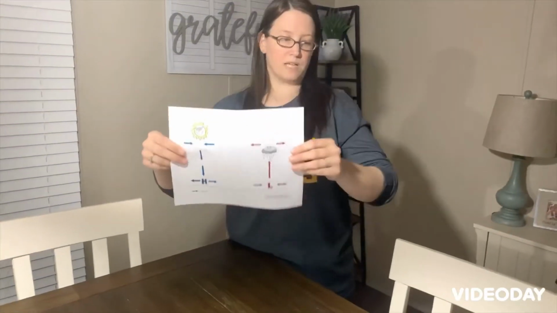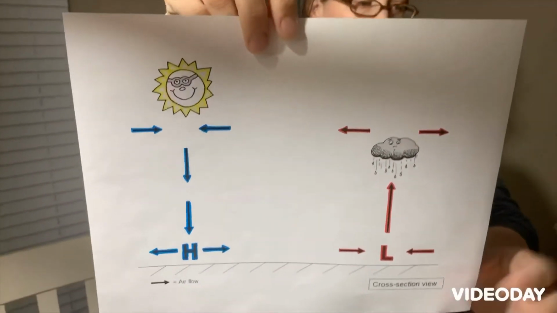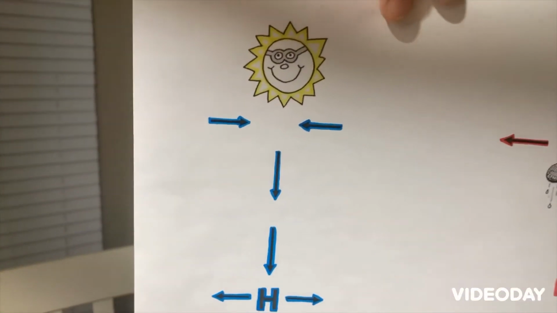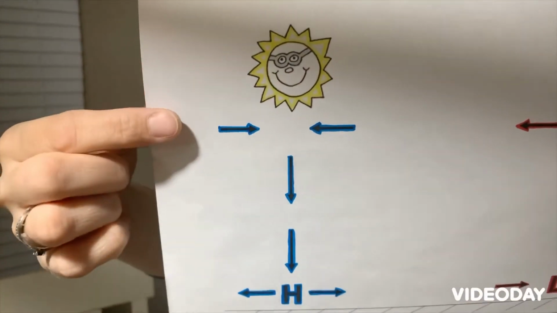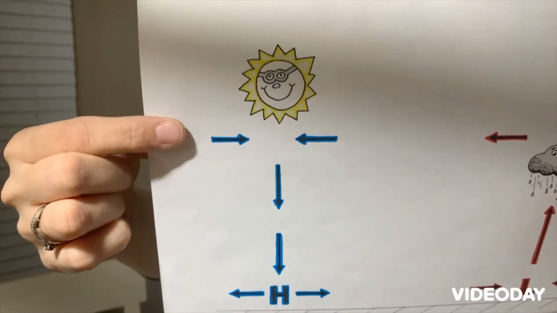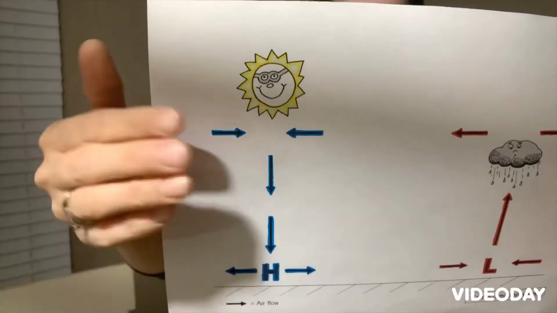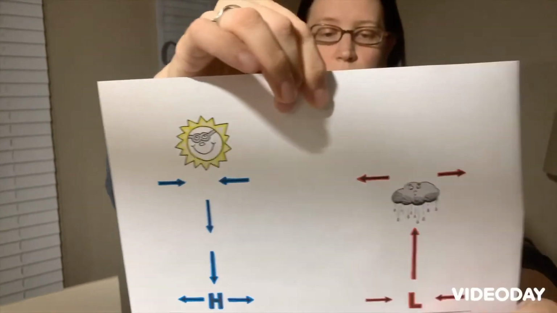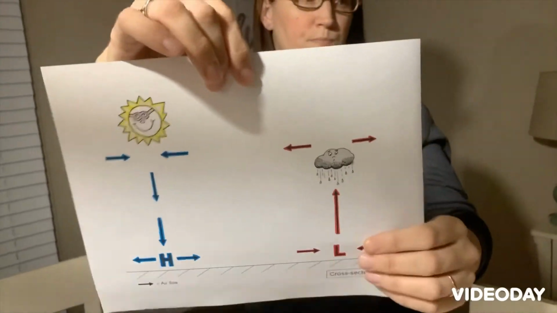Okay, so here's another diagram to help us remember. I like this one. So we have the high pressure, and we can remember that high starts high and it falls, and we get sunny weather. Low starts low and then rises, and we get the rain, the moisture.